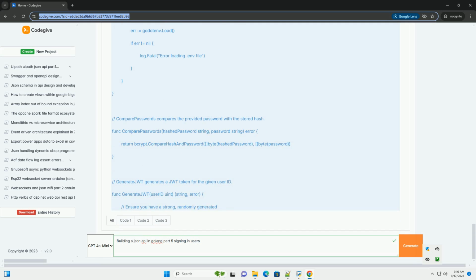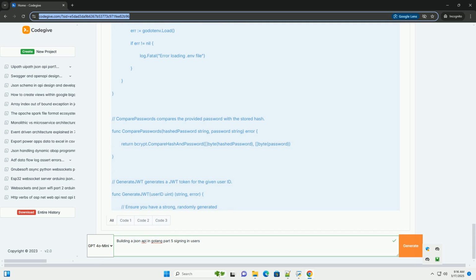Important considerations and best practices. JWT secret key management: store your JWT secret key securely. Environment variables are a good option. Consider using a more robust secret management system in production. Rotate your secret key periodically. Token expiration: set a reasonable expiration time for your JWTs. Shorter expiration times are generally more secure, but require more frequent token renewal.